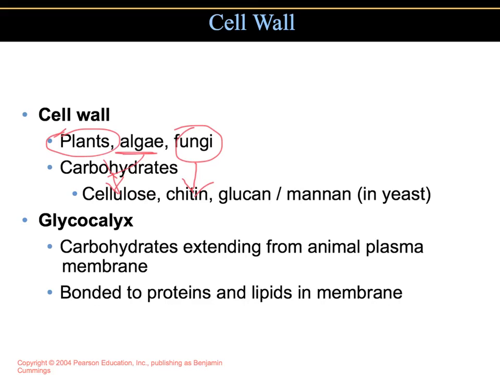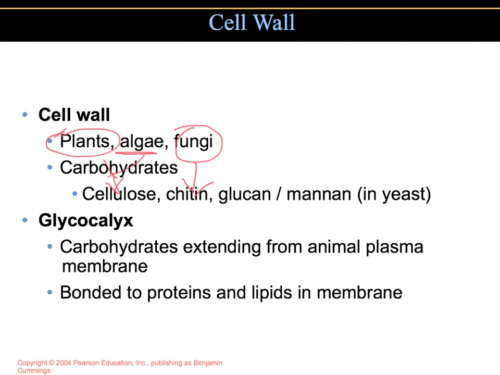By the way, this chitin is the main structural component of the exoskeleton of crustaceans and insects. The cell walls of yeast contain glucan and mannan. In eukaryotes that lack a cell wall, the plasma membrane may be the outer covering.